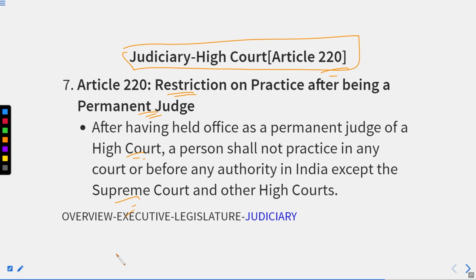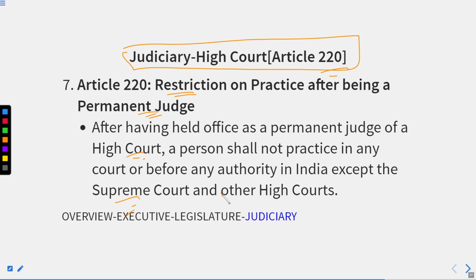It means that if the person has been appointed only as an ad hoc judge, acting judge, whatsoever, in such a case, the person is allowed to do private practice. But once the person has been appointed by the President of India as a permanent judge, then the person is not allowed to do personal practice in any court or before any authority.